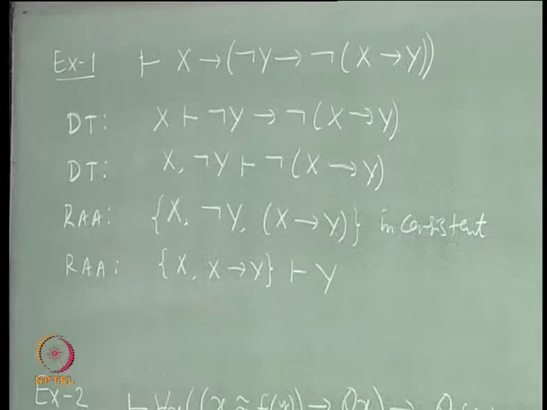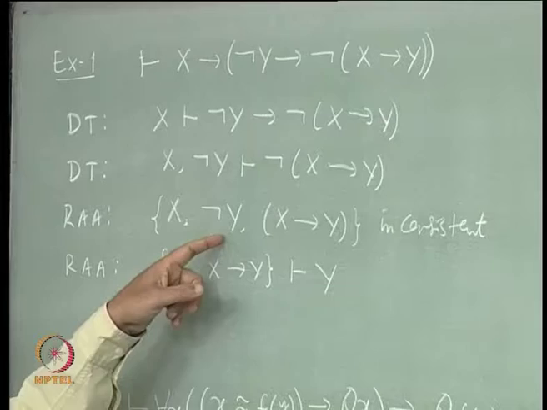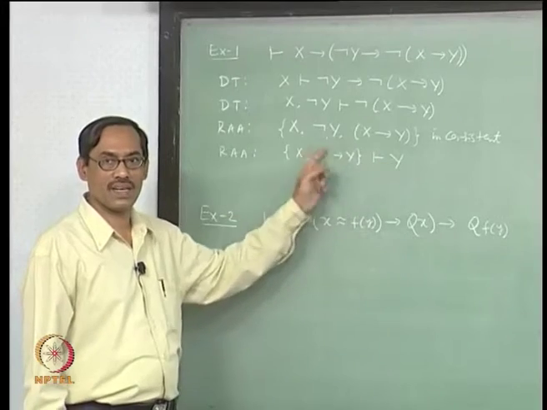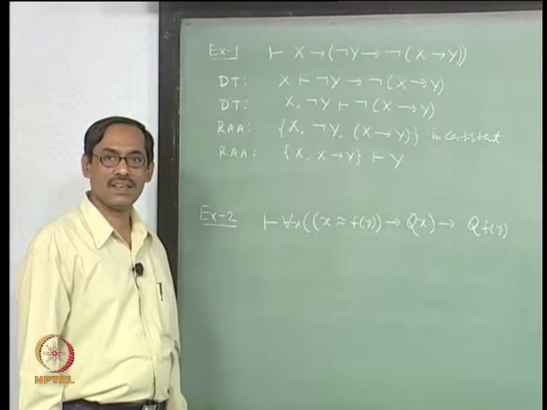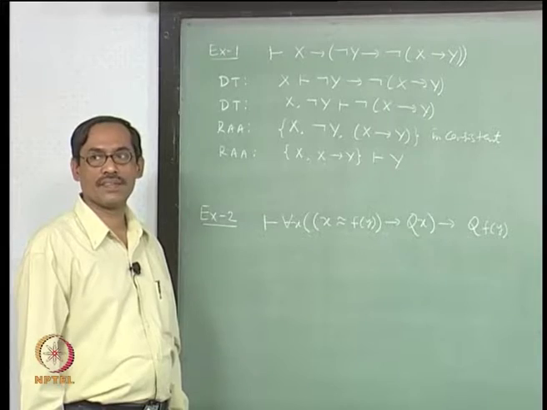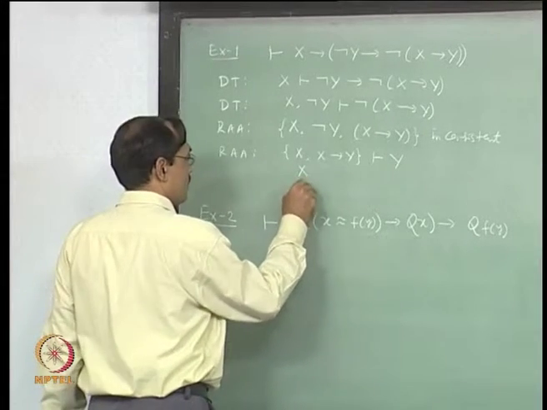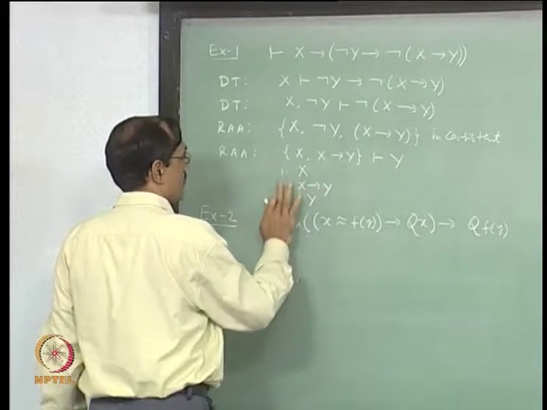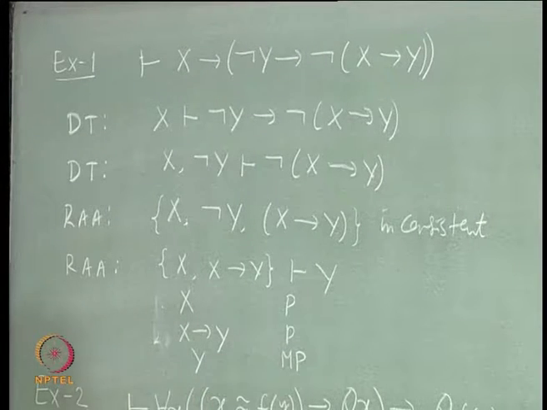You now choose this as your formula which has come from the consequence. From this to this you will see easily that not y is added and that is inconsistent, and there is nothing to prove here, it is MP. You can give a proof: x implies y, therefore y, or just say this is a premise, this is a premise, this is modus ponens, that is all.